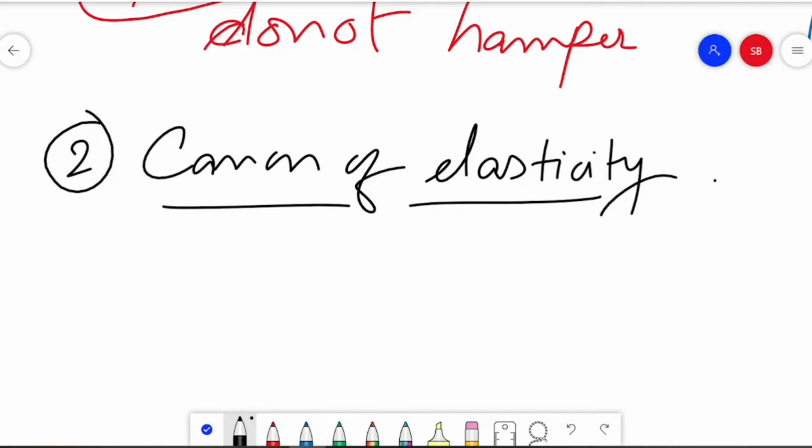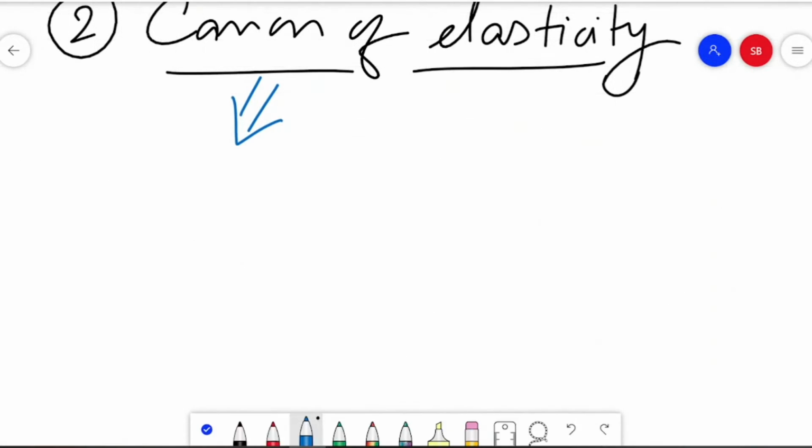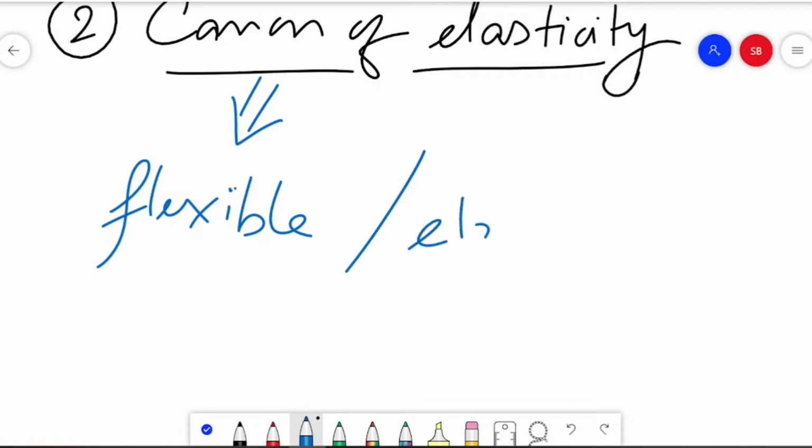It is again a very important canon. According to modern economists, they attach a greater importance to this canon of elasticity. Why? First of all, we need to understand what this canon of elasticity actually implies. It implies that a tax should be flexible, also known as elastic in nature or elastic in yield.